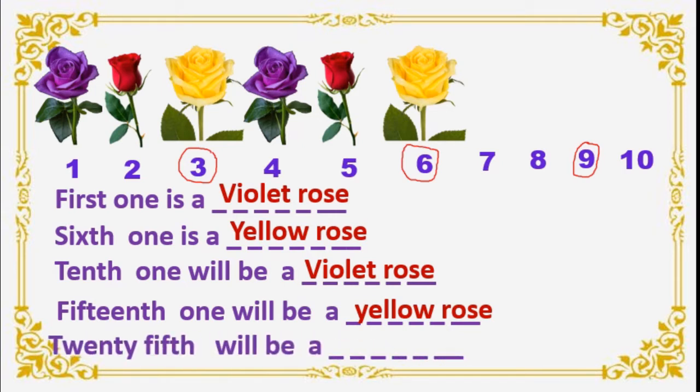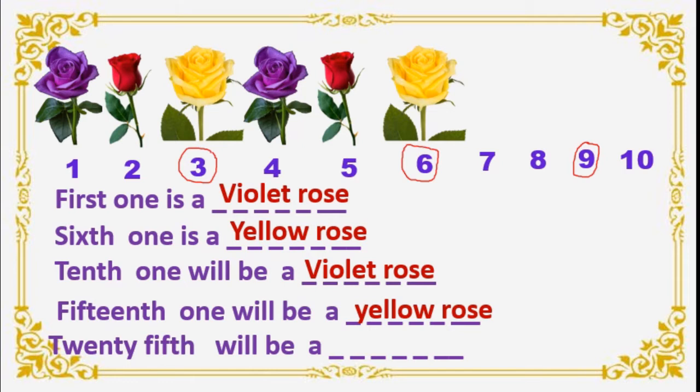Now next one. 25th will be a dash one. Come on dear students. Tell me now which will be a 25th rose. Here we know up to 15th yellow. Right? Then you can guess only about the yellow here. We will do 15. Then 3 sevens are 21. 3 eights are 24. Correct? Means 24th position we can see yellow flower.